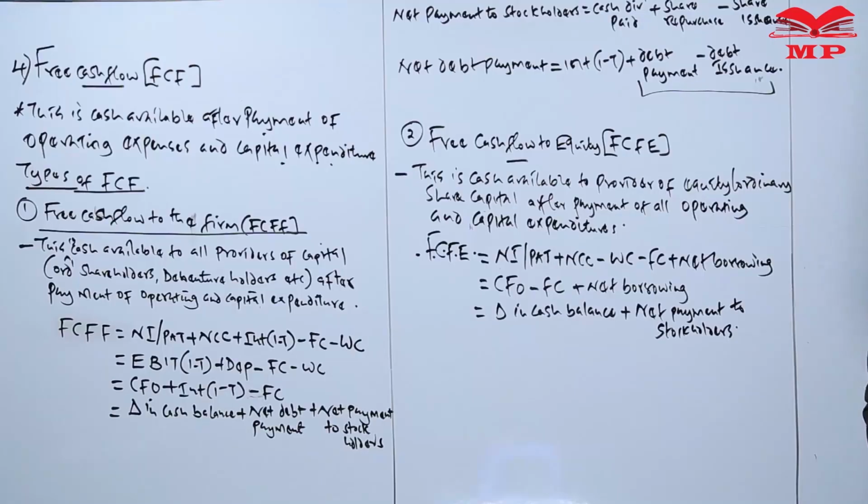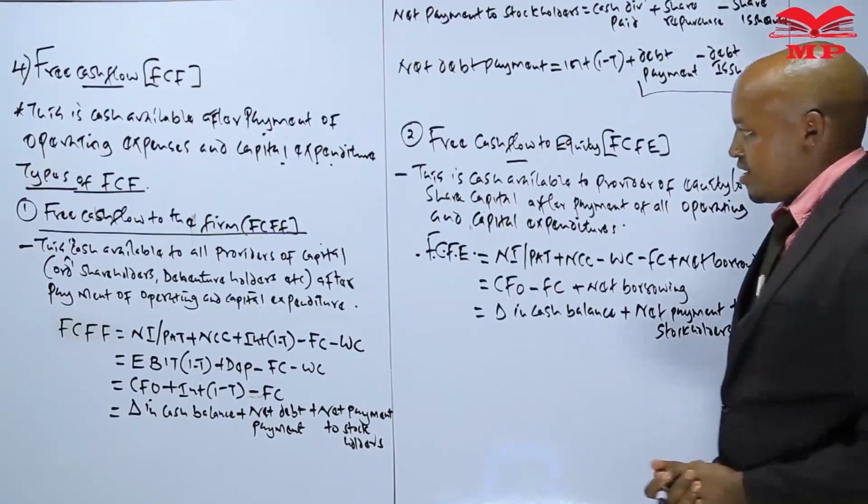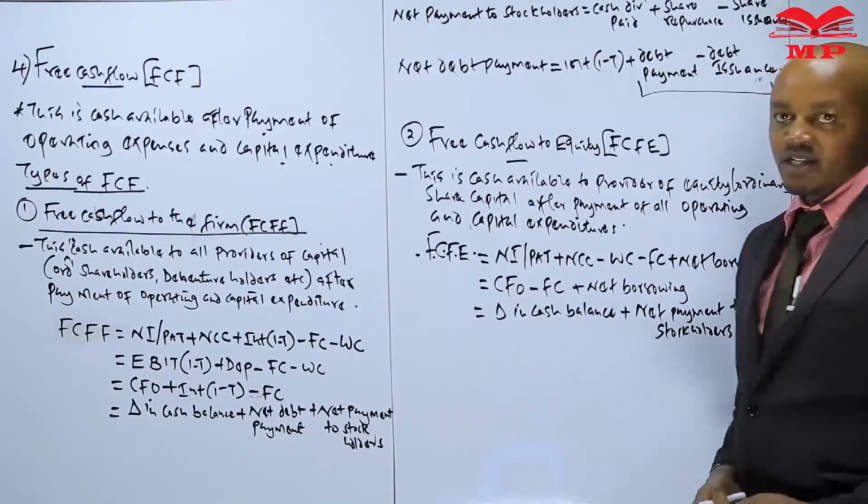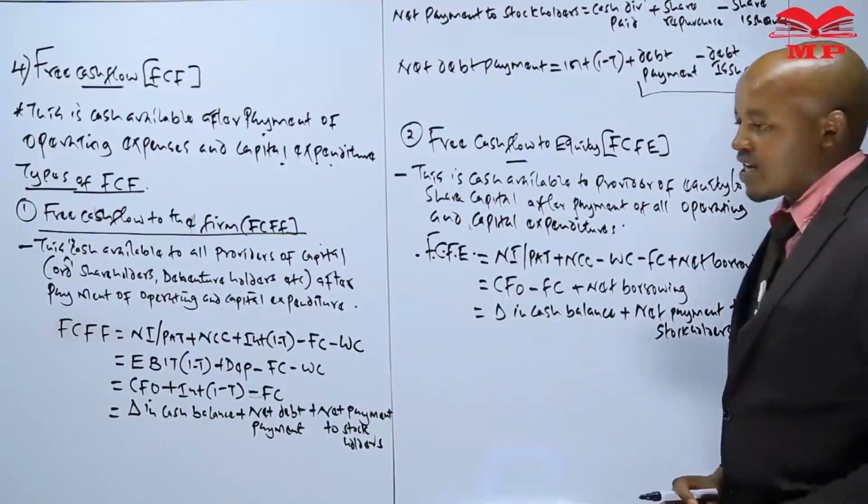accounting profit. So therefore we do have those as basically the various formulas which we use in terms of computing now the free cash flow to equity